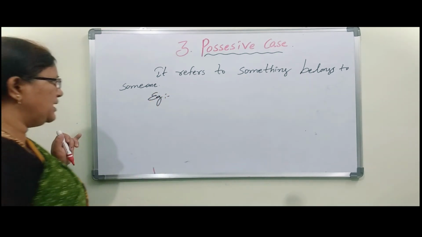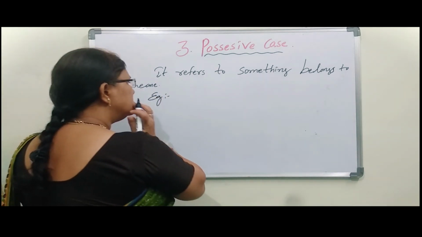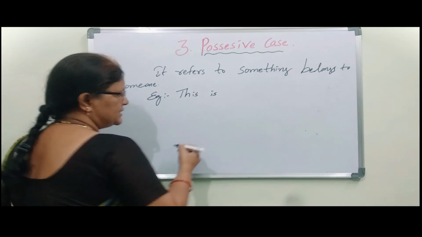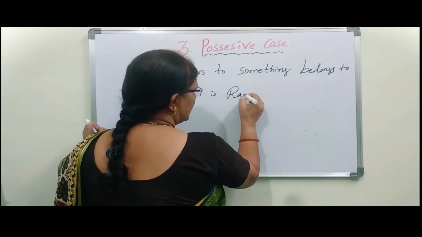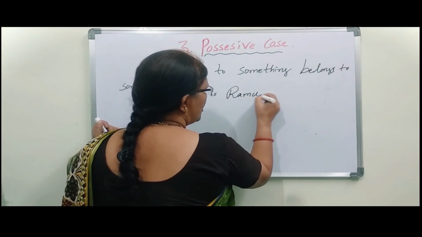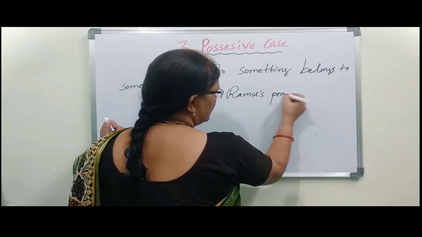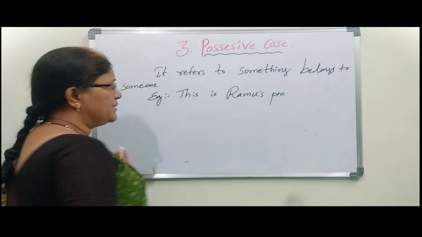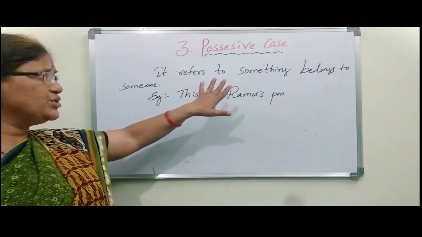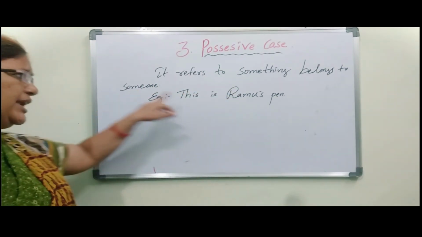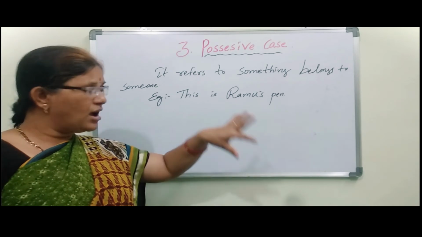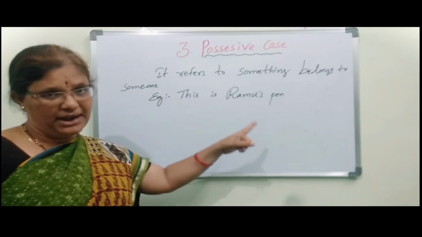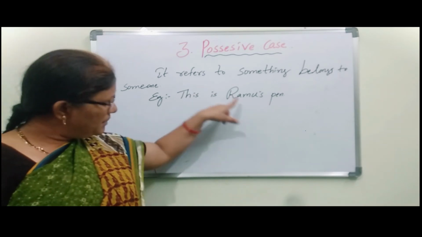For example, suppose I write: This is Ramu's pen. Here the statement says it refers to something that belongs to someone. This refers to the pen. The pen belongs to whom?